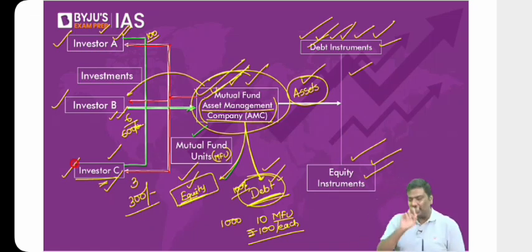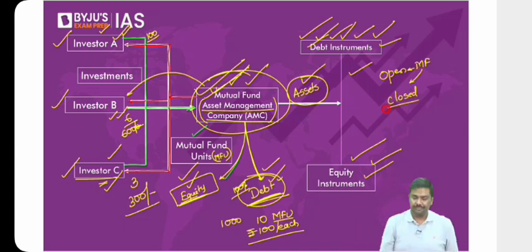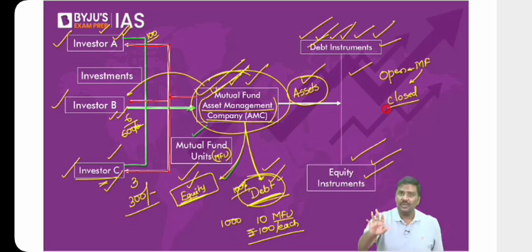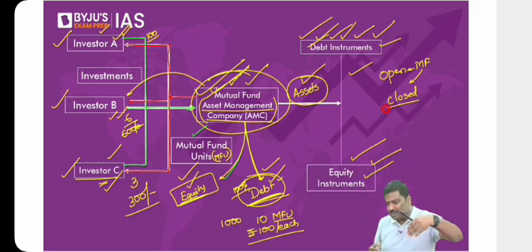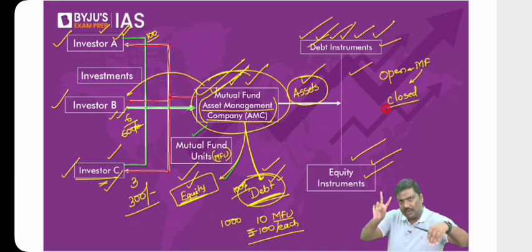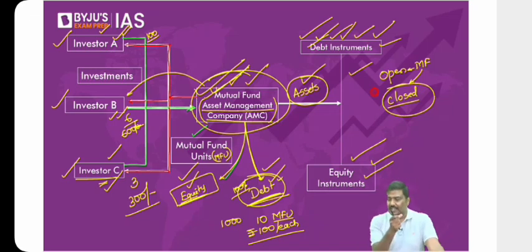There are generally 2 types of mutual funds. One is called an open mutual fund. The second one is called a closed mutual fund. Let me start. Imagine I'm issuing one mutual fund unit to you, but you will have to keep that mutual fund unit with you for 2 years. I'll repeat it again. You're purchasing a mutual fund, but there's a lock-in period. Lock-in period simply means for 2 years that mutual fund will remain with you. You cannot return it to the company. Such mutual funds are referred to as closed mutual funds.